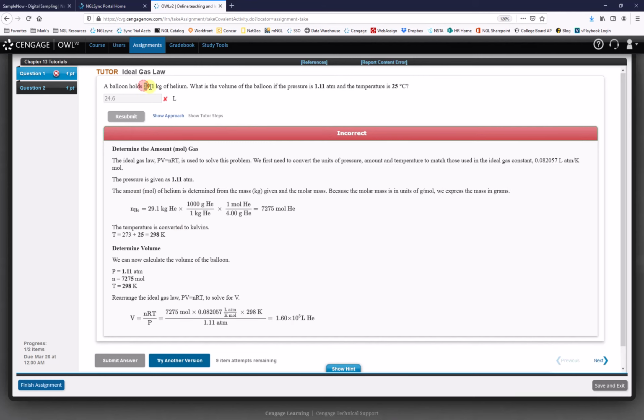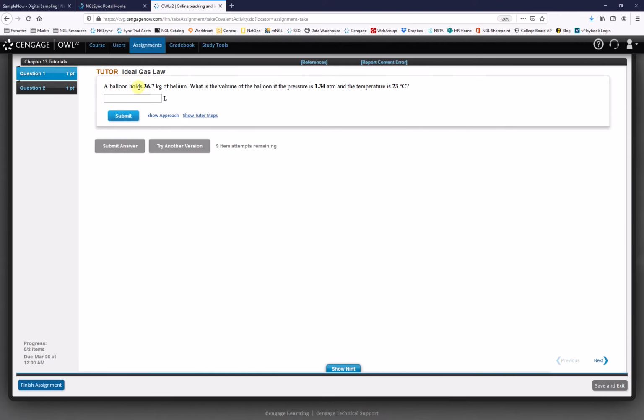The values will change here. The elements or molecules will change, and they can try this question again. So if I try it again, you can see that value changed, and I'm presented with a different version of this question, and I can practice this again. This is all based on teacher preference for how to set up these assignments and what help and advice students are getting.